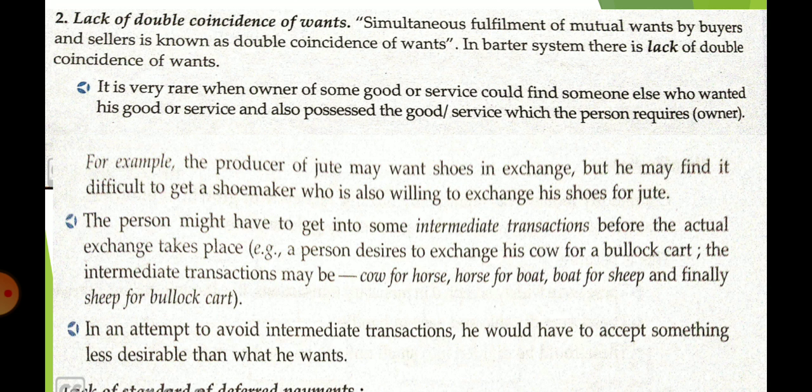Now next is lack of double coincidence of want. We already discussed it, but let us understand it once again. First of all, its meaning: simultaneous fulfillment of mutual want by buyer and seller is known as double coincidence of want. This is very important, so learn it.